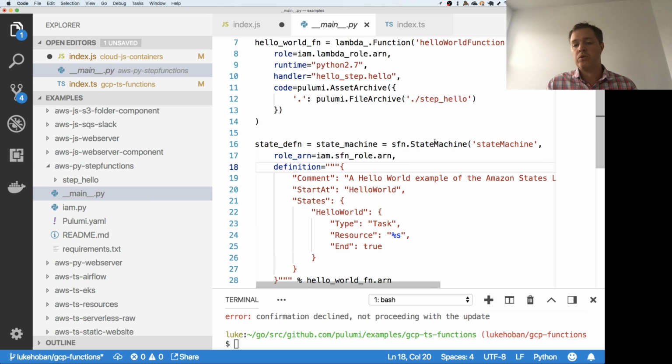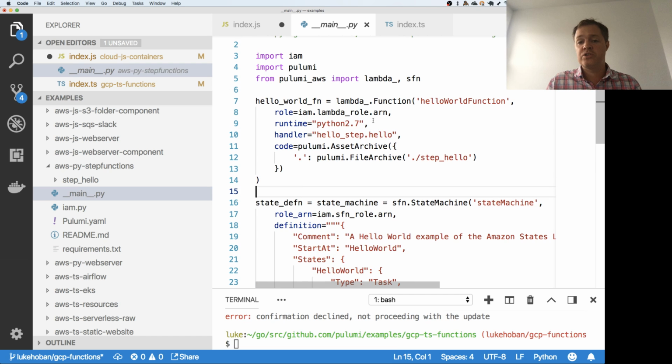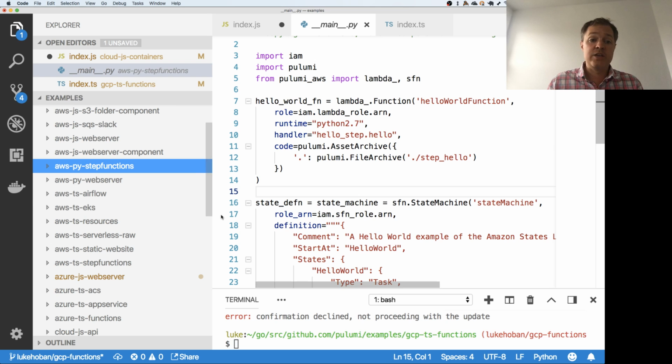In this case, we're just running one step, but we can run an arbitrary set of interesting steps with different gating between them using AWS's step functions. And so we've done a lot of work to make this kind of thing work, support assets in Python, and other features to make the Python experience even better for those folks interested in using Python. So there's a lot more examples and a lot more coming.